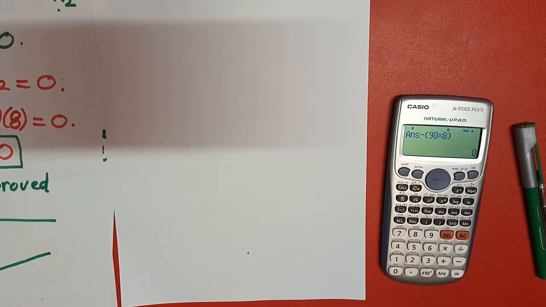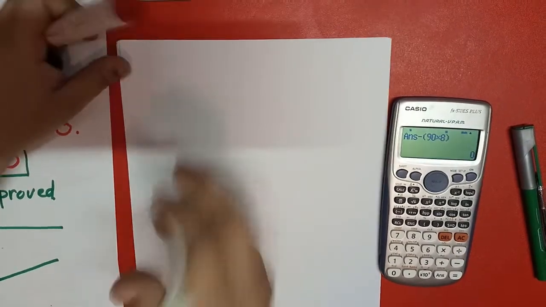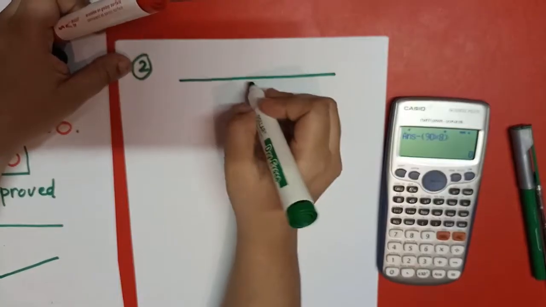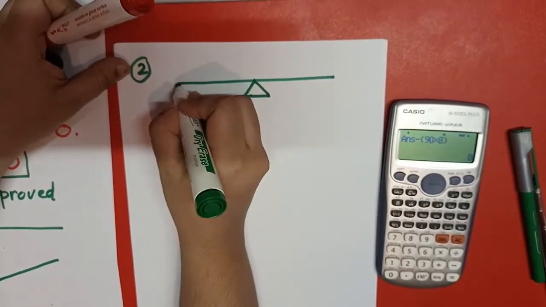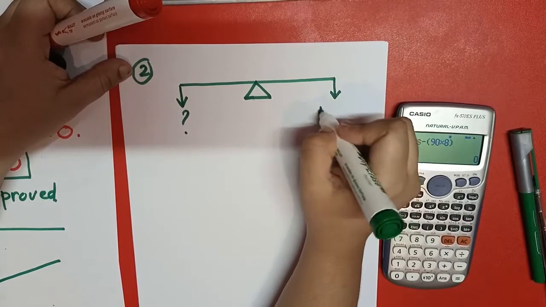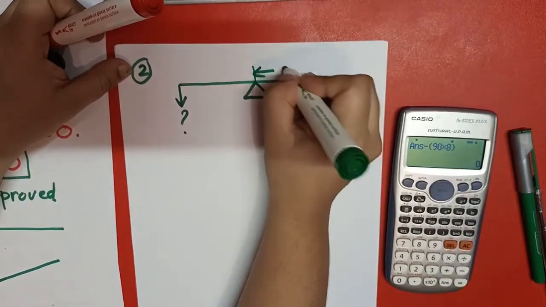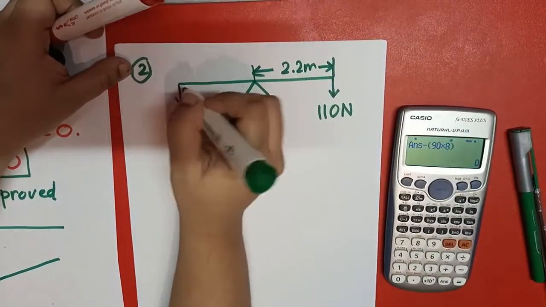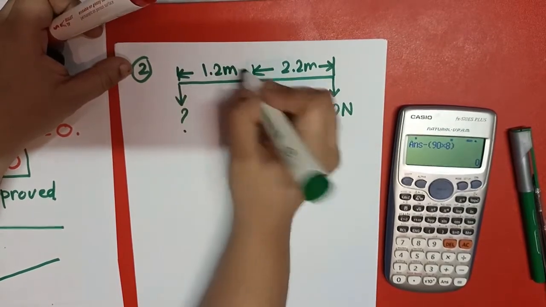For example, I have another question, that this is a pivot, and you can also say this is fulcrum. We have to calculate its weight here. This we know is 110 Newton. This is 2.2 meter. It is given in the question. This is 1.2 meter from the center.